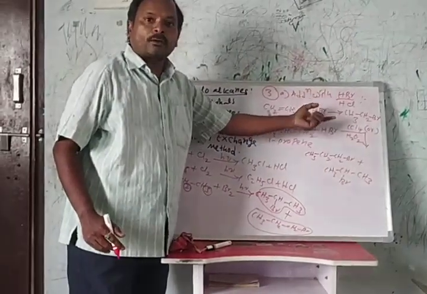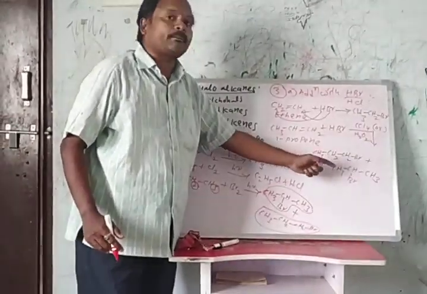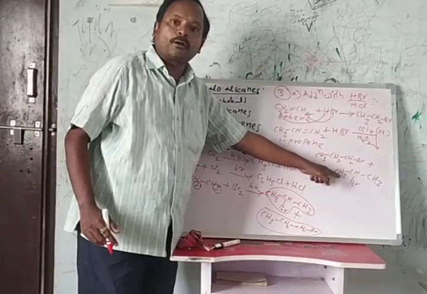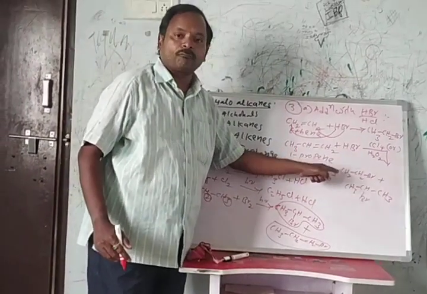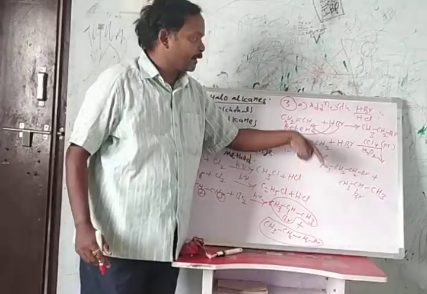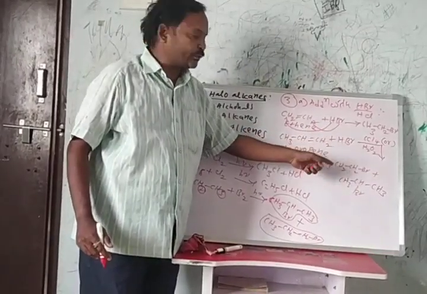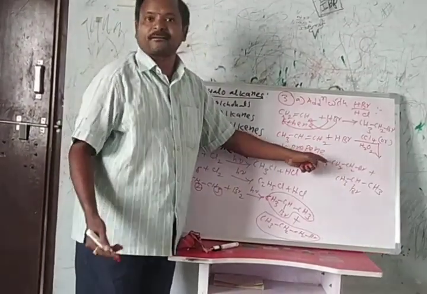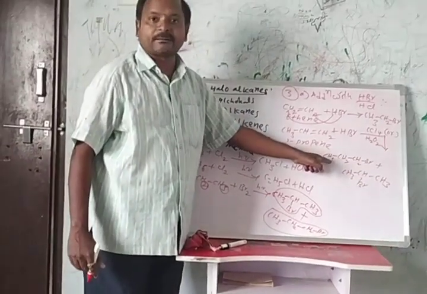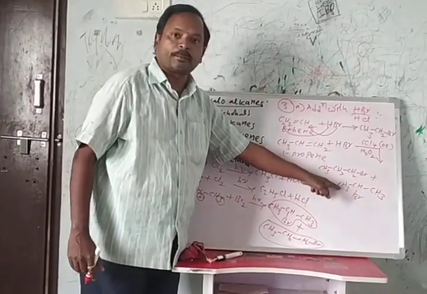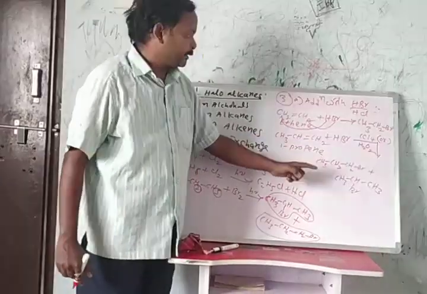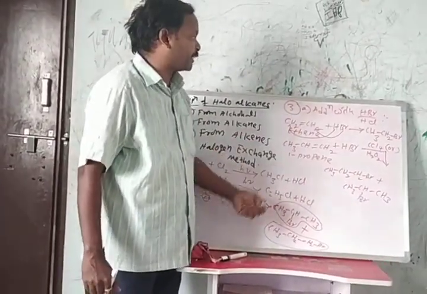Based on Markovnikov's rule, 2-bromopropane is the major product and 1-bromopropane is the minor product. Based on anti-Markovnikov's rule or peroxide effect, 1-bromopropane is the major product and 2-bromopropane is the minor product.